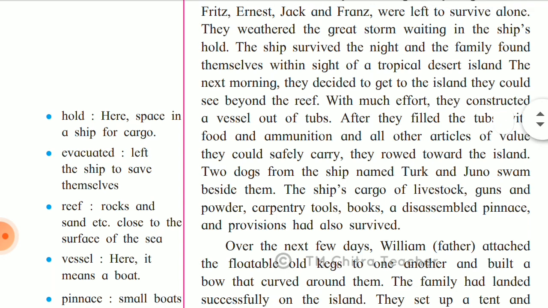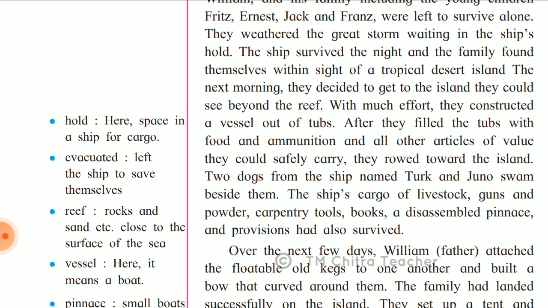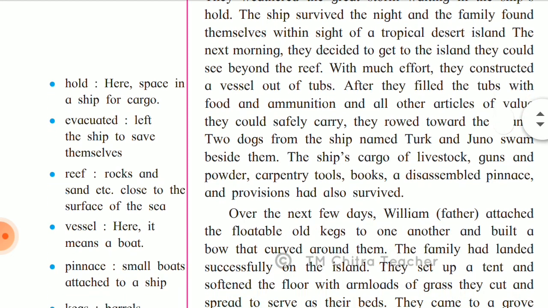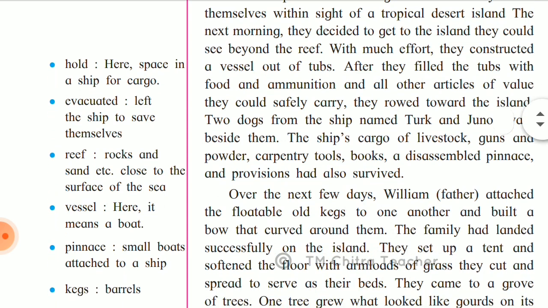So the ship survived the night and the next morning they decided to go to the island. With much effort they constructed a vessel. After that they filled the tubs with food and ammunitions and all other articles of value they could safely carry. They rowed towards the island.